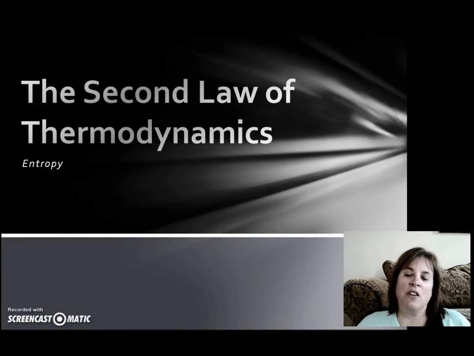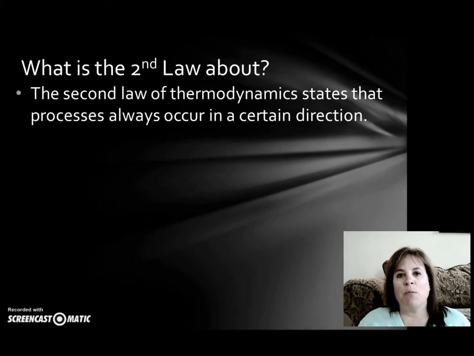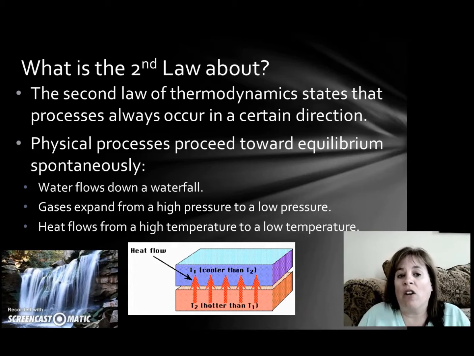In our last video on thermodynamics, we're going to talk about what the second law of thermodynamics is and what is entropy. So the second law of thermodynamics is really about which way processes occur. All processes always occur in one direction. For example, if you think about things falling, right? Things always fall down. So like water in a waterfall always flows down. Gases will always expand from high pressure to low pressure.